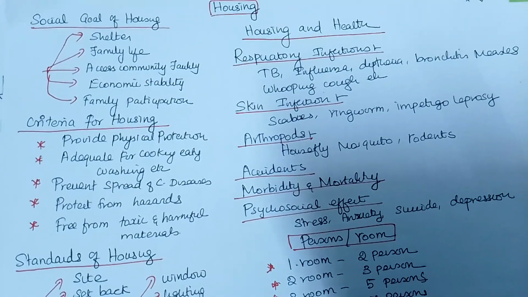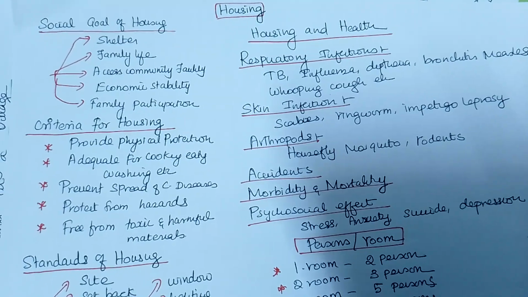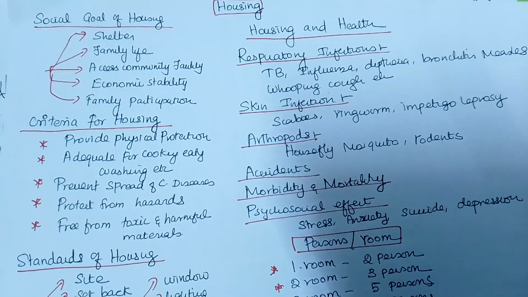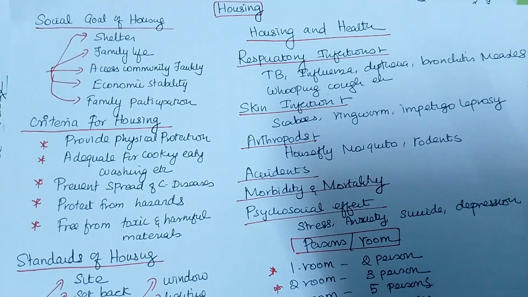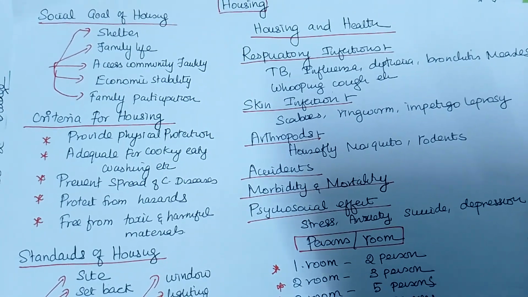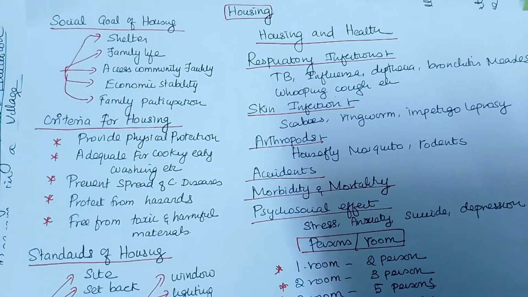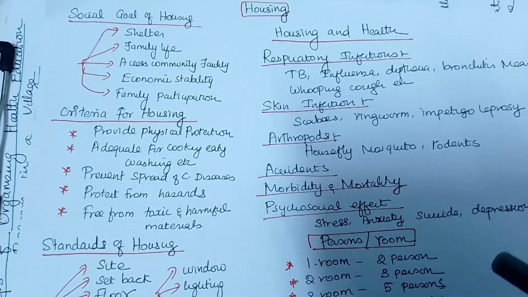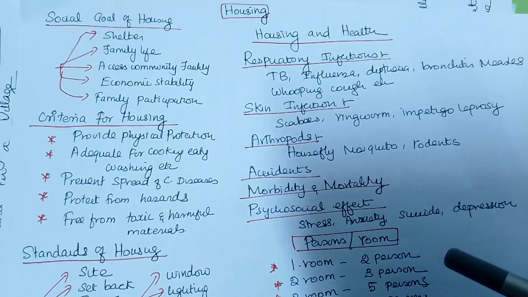Yes. In this chapter, we are going to see about housing and health. We are going to see the minimum standards a house should have, and how houses are related to health. Yes, the house is closely related with health because we are living in the house. If more people are living together, they are more prone to get diseases. During the COVID time, how every member got the disease because of the housing condition, correct? In this chapter we are going to see all these things in detail, the standards, what diseases come from improper housing, and how we can prevent them.